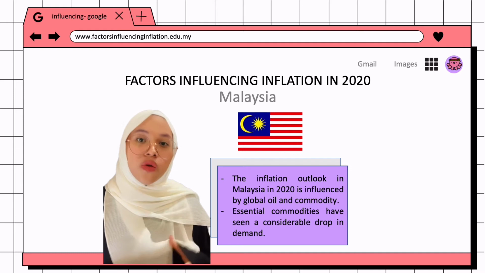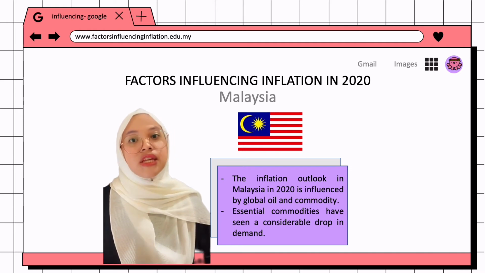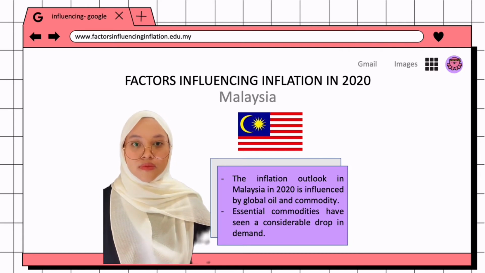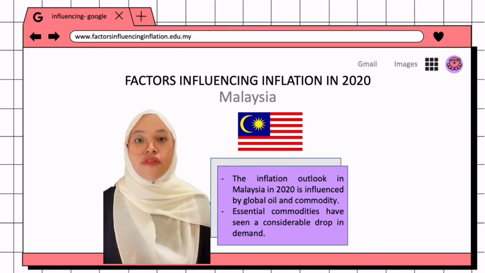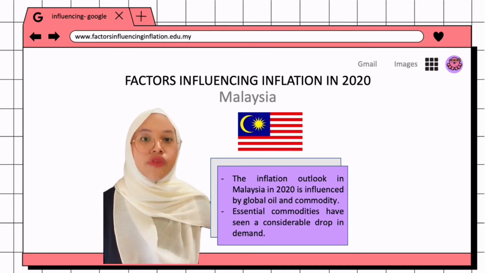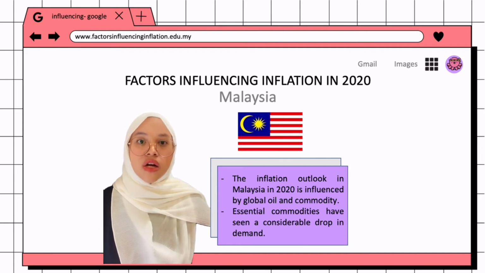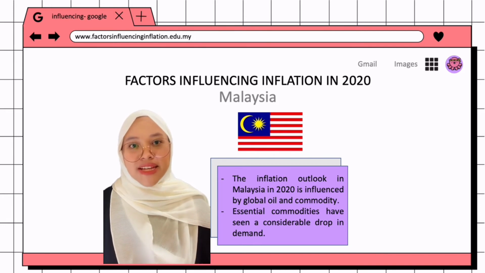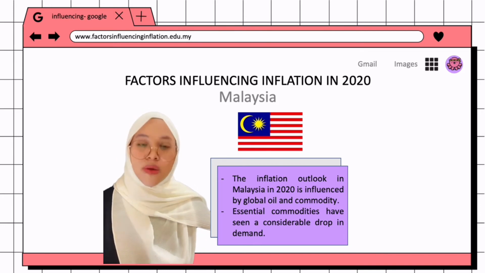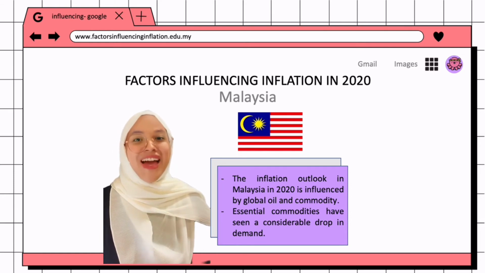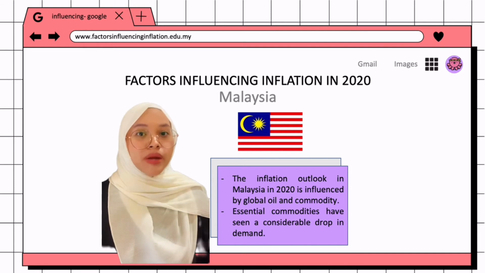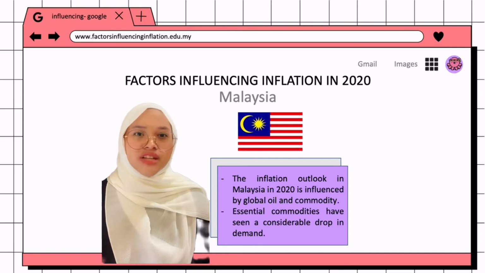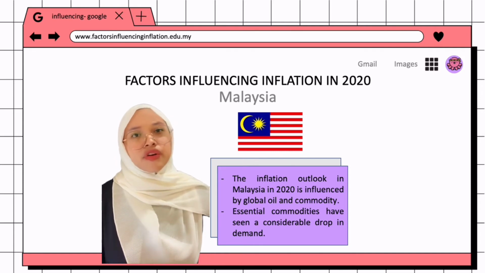The total inflation outlook in Malaysia in 2020 is influenced by global oil and commodity price movement. Domestic fuel prices floated at a lower rate due to the fall in world oil prices caused by the trade war between the US and China. Many essential commodities have seen a considerable drop in demand as a result of the crisis. Global oil prices plummeted as a result of international lockdown, which resulted in a major drop in Malaysia's demand for energy items.